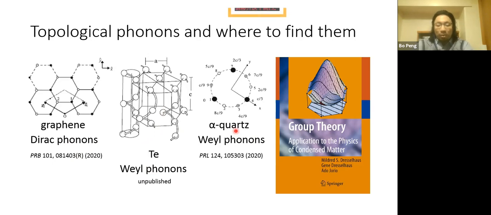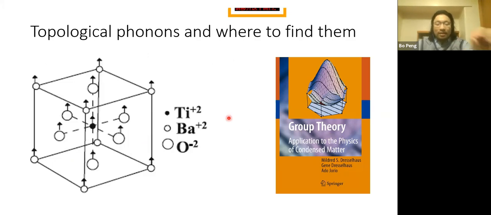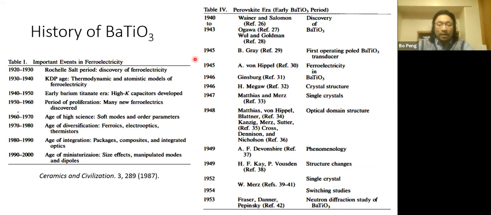So this kind of topological phonon is everywhere, as long as we have certain degeneracy or band crossing of these phonon states. Another example in that book is barium titanate, and we know this is a famous material. It was first discovered during World War II. The rumor says that because German submarines blocked the oceans, the American side needed to find other materials to build capacitors, and then they found barium titanate with super great ferroelectricity and piezoelectricity.